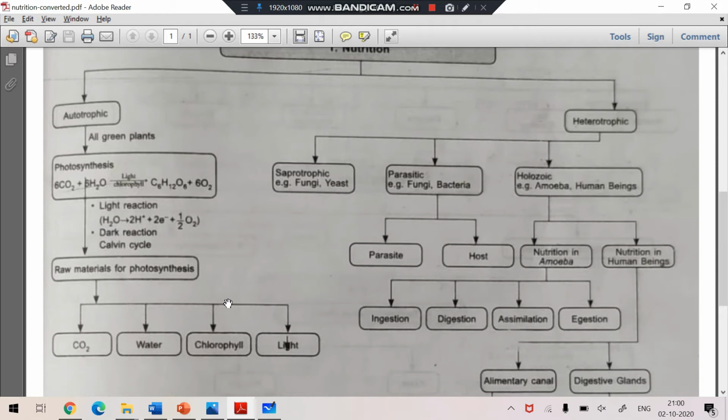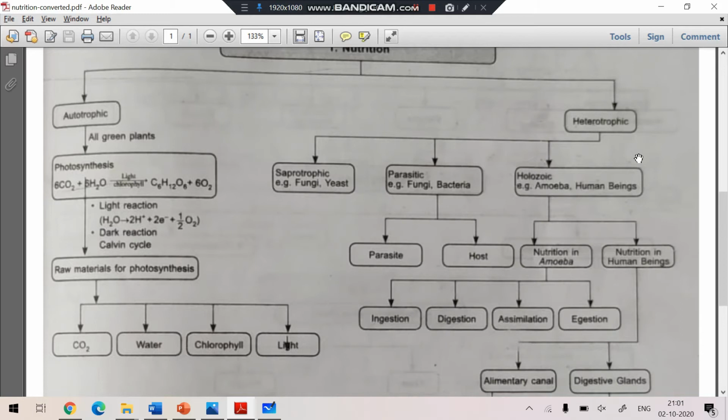So till now I taught you what nutrition is and its two types, autotrophic and heterotrophic. In autotrophic nutrition they prepare their food on their own, in heterotrophic they depend on other organisms. In autotrophic nutrition, the process by which they prepare their food is called photosynthesis, and the necessary raw materials are carbon dioxide, water, chlorophyll and light.